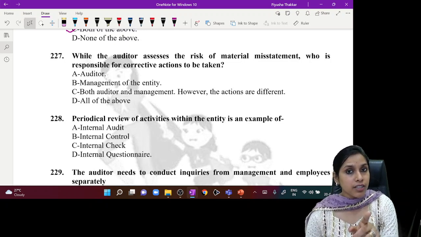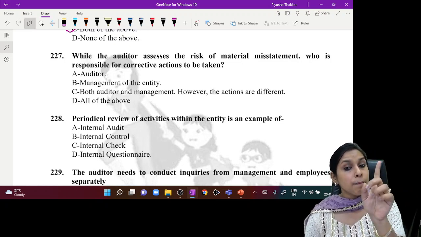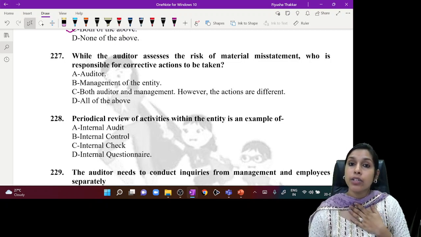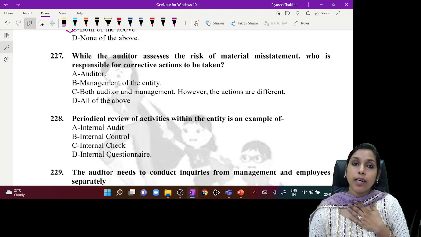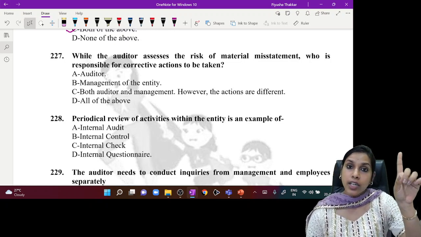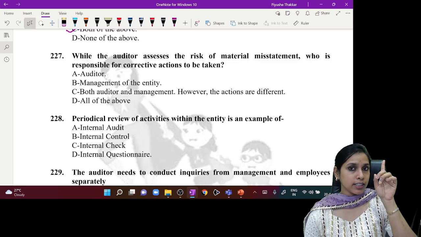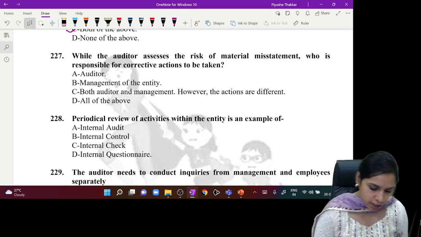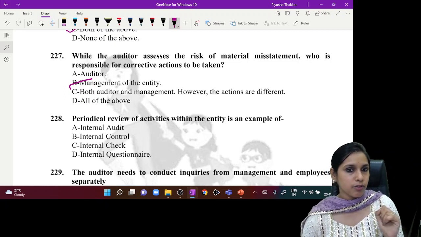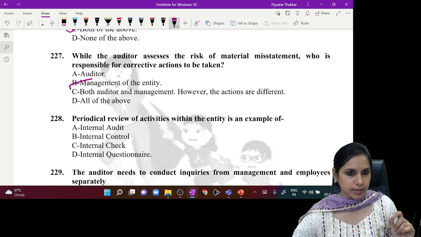Setting up of internal control is the responsibility of management. So corrective actions need to be taken by whom? Management. We can only communicate the deficiencies to the management, significant deficiencies in internal control to those charged with governance under SA 265. But it is the duty of management to take corrective actions with respect to the risk of material misstatement.